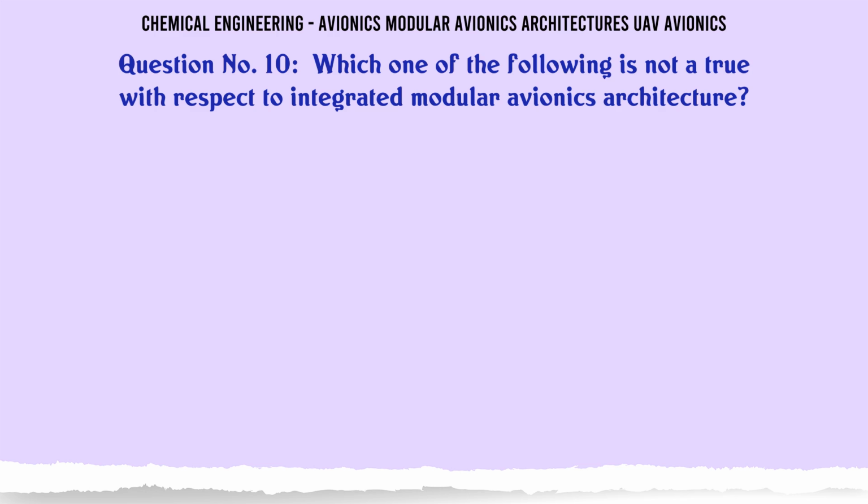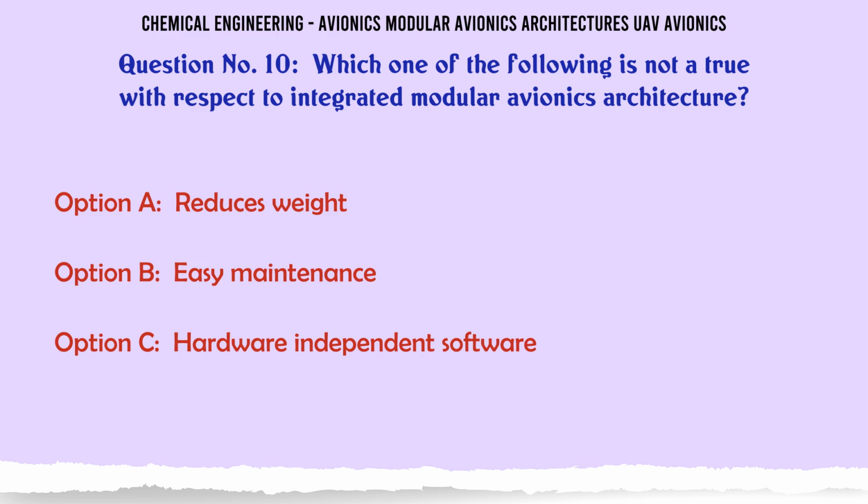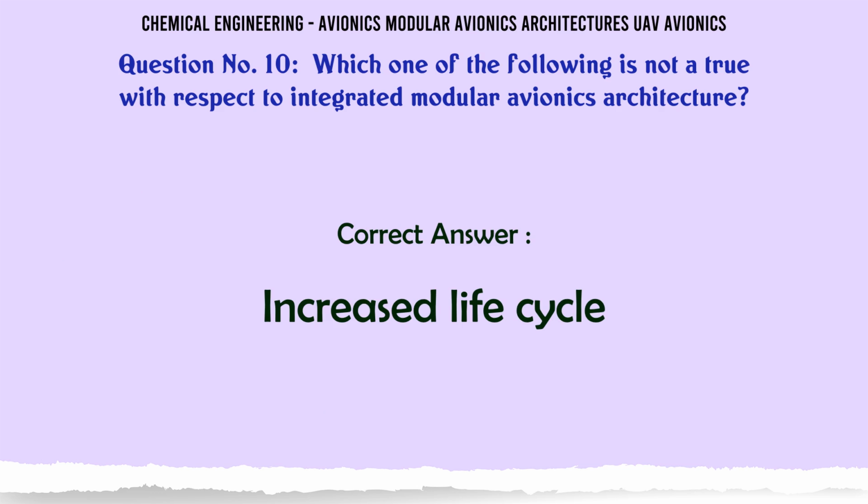Which one of the following is not true with respect to integrated modular avionics architecture? A reduces weight, B easy maintenance, C hardware independent software, D increased life cycle. The correct answer is increased life cycle.